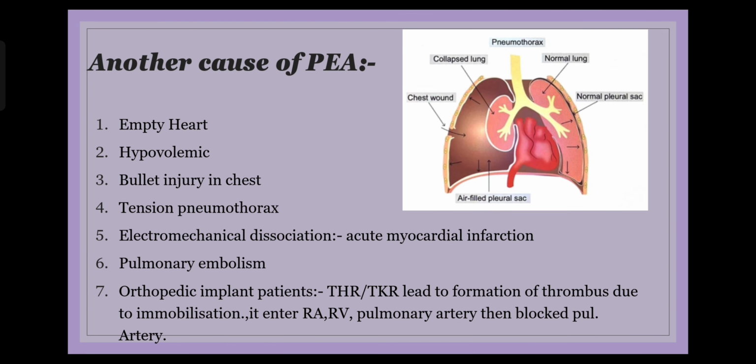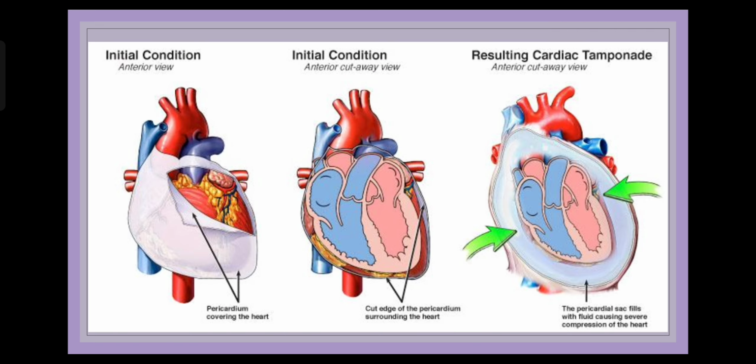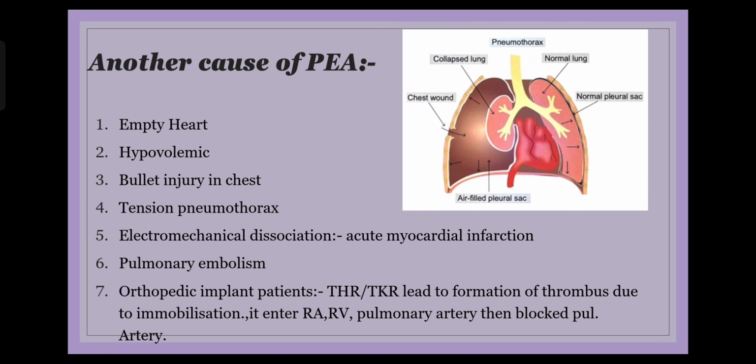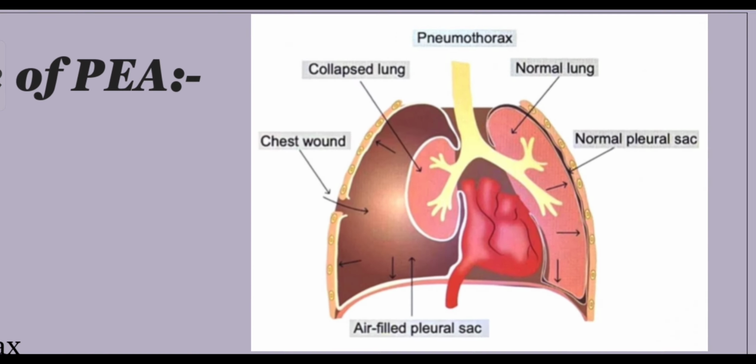Why I was emphasizing on PEA being important for you to understand, or why it is discussed right in the beginning, is because this is one part where you have to stop and think. When you are busy doing CPR, your adrenaline is so pumped up, and you are so hell bent on doing all those activities like giving adrenaline to the patient or trying to defibrillate a patient, that you don't understand that in this condition there is no requirement of defibrillation. And obviously you will give CPR to the patient. I'm not criticizing that, but CPR is not going to save this patient, in the sense that it will just ensure that some circulation may be maintained, but unless you treat the cause in this particular case, the survival chances would be close to 0%.